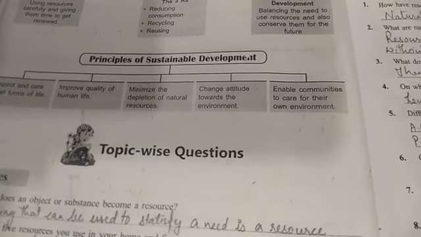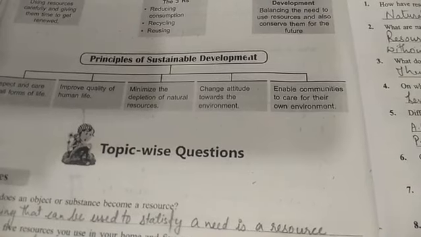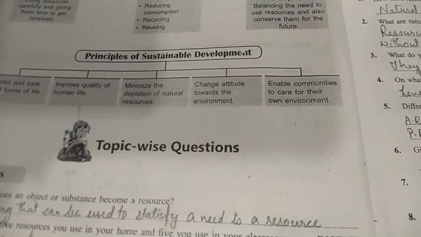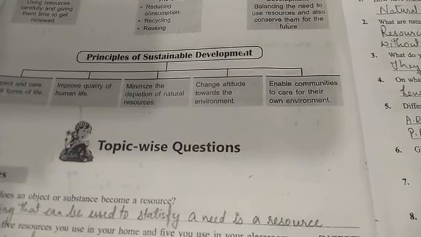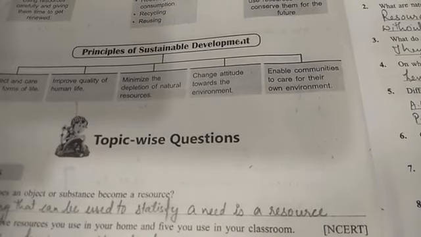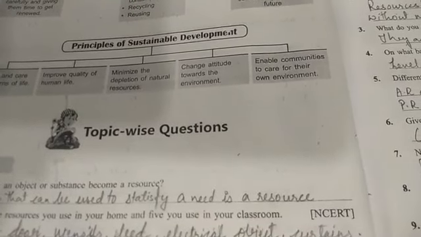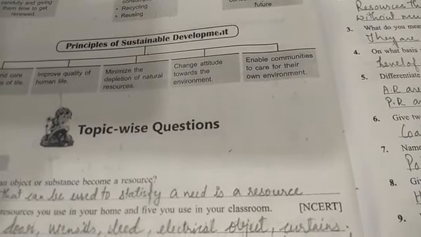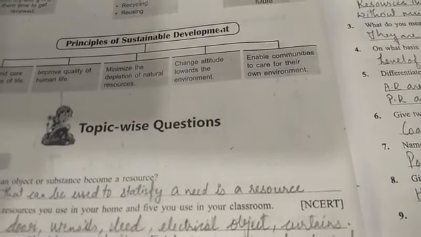So you should change your attitude towards the environment, and only where it is needed, you have to use the surrounding environment, and you have to preserve it and conserve it for the present as well as the future. Enable communities to care for their own environment.